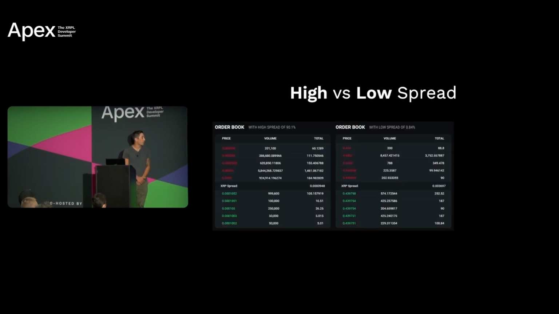Here is a brief look at an order book with both a high and low spread example. On the left side, you'll see an example of an order book where the highest price anybody is willing to buy is 0.000105, and the least amount they're willing to sell is 0.002. That equates to about 90+% in spread between those prices. On the right side, you'll see an order book with low spread, where the highest price anybody is willing to buy is 0.439, and the least they're willing to sell is 0.443. The spread is less than 1%, making this market much more liquid than the prior example.